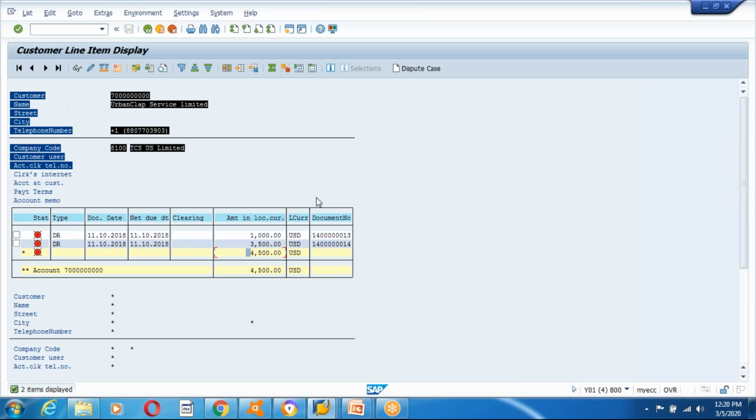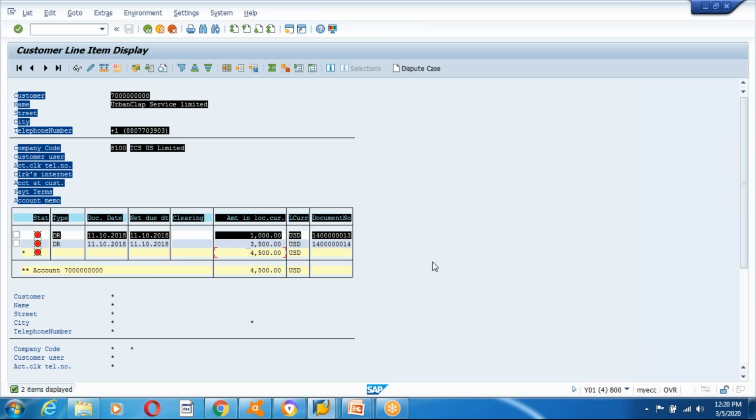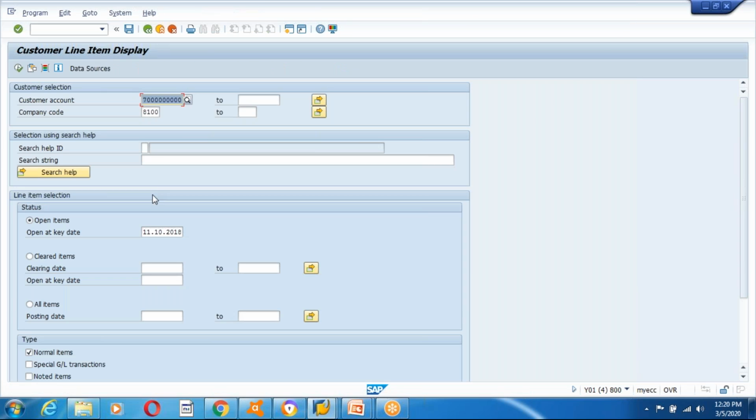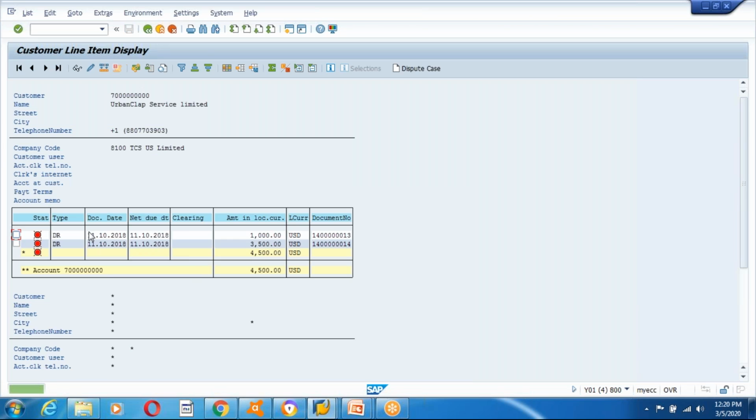So by seeing this, what is this concept guys? What is this concept in ABAP? What we are doing? See, this is my input and this is my output. So it is giving me some report. So this concept we call a reporting concept.